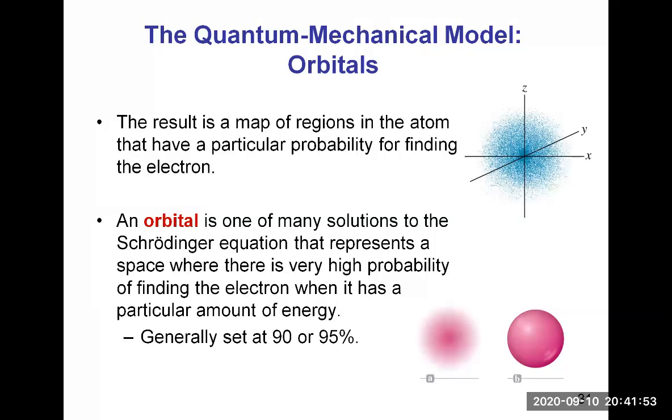And 10 or 5% of the time, the electron will be outside that envelope. So that's what an orbital is. It's a map that shows the region where the electron will be found 90 or 95% of the time.